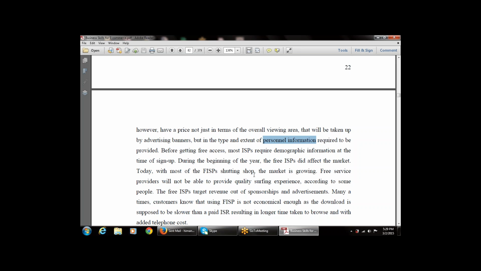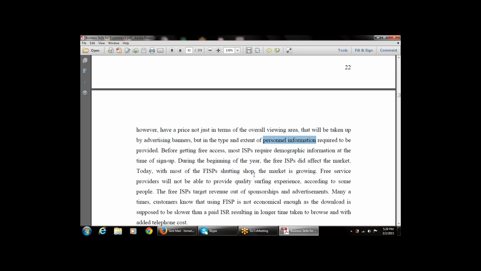Today, with most of the free ISPs shutting shop, the market is growing. Free service providers may not be able to provide a quality surfing experience, according to some people. The free ISPs target revenue out of sponsorship and advertisement.